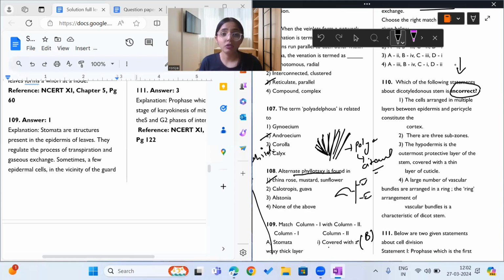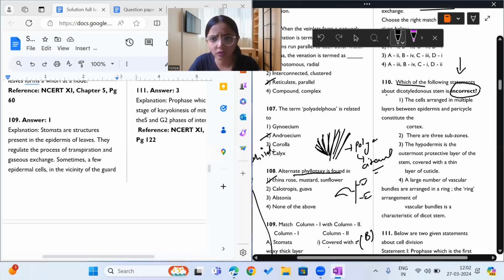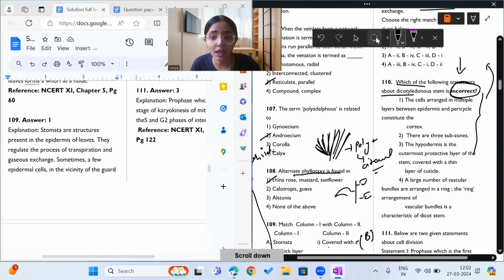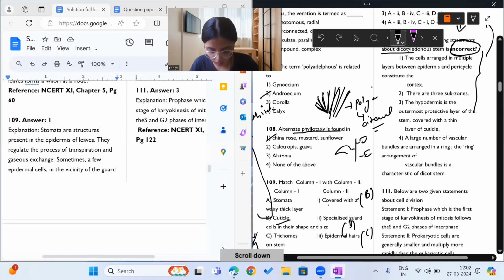It will write incorrect normally, and under the pressure of exam, under pressure cooker situation, while reading the options your brain will convert incorrect to correct, and you'll tick the correct statement. The question will become wrong even though you know the answer. So it is very important to read whether the question is asking a correct statement or an incorrect statement.